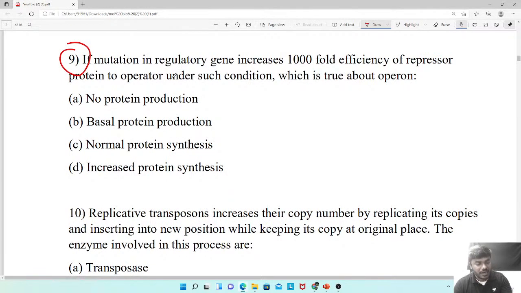Okay. Question number 9. If a mutation in a regulatory gene increases 1000-fold the efficiency of repressor protein to operator, under such condition, which is true about the operon? Friends, this question is logical. You have to understand, repressor protein expression becomes very high fold. During the high fold of the repressor expression, what is going to happen? That's the question.